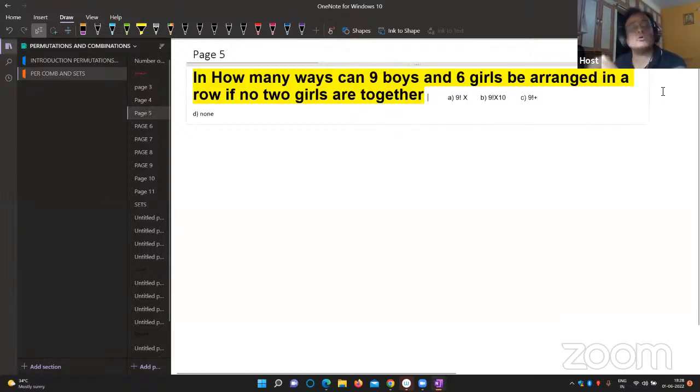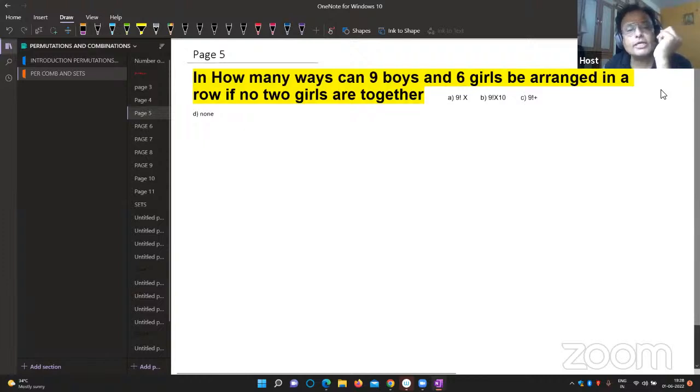You don't bother about the options. In how many ways can 9 boys and 6 girls be arranged in a row if no 2 girls are together? I think you're understanding this question properly. Be cool.